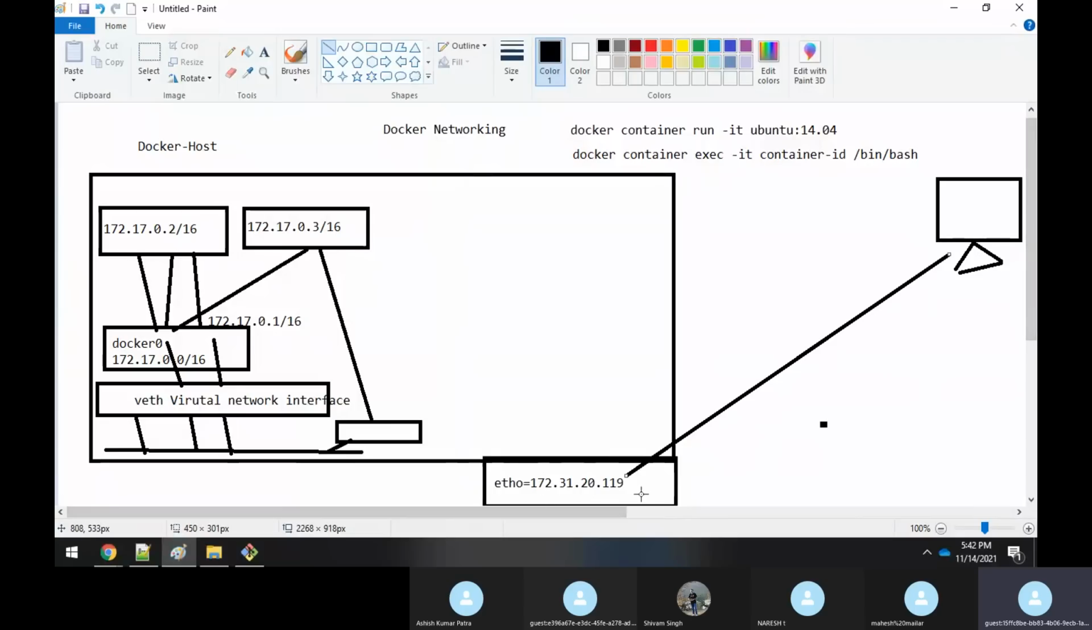But I don't want to access the application which is running in your Docker host. You need to connect to the container where that particular application is running. So my requirement is not to connect to this machine. My requirement is to connect to this container. Then what you have to do is IP mapping.